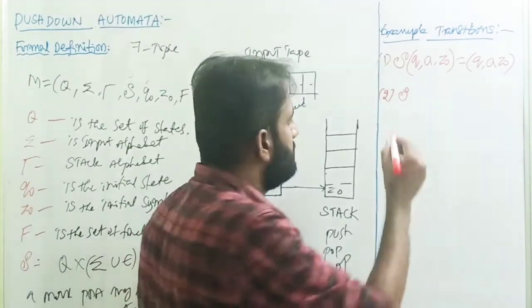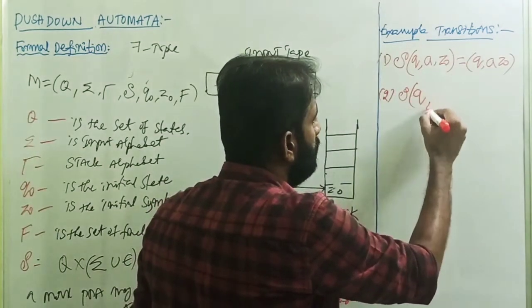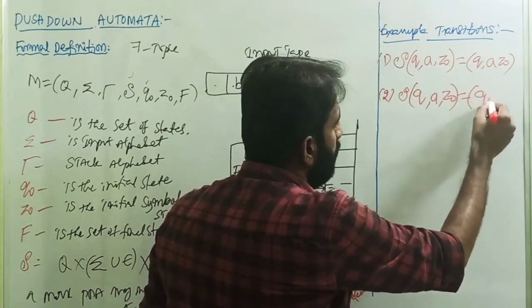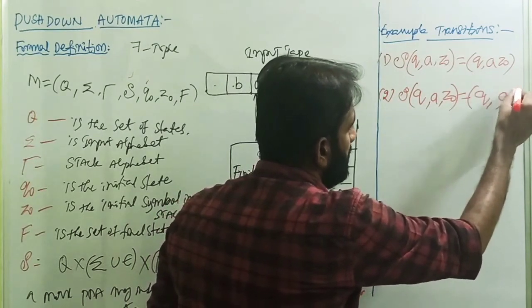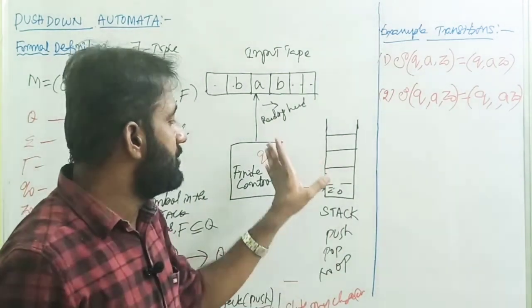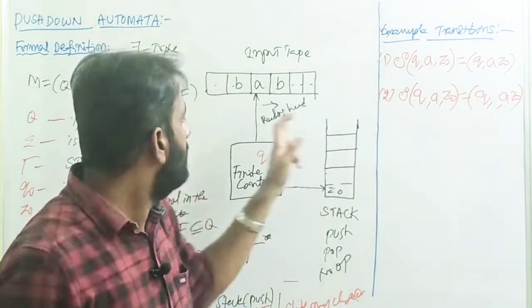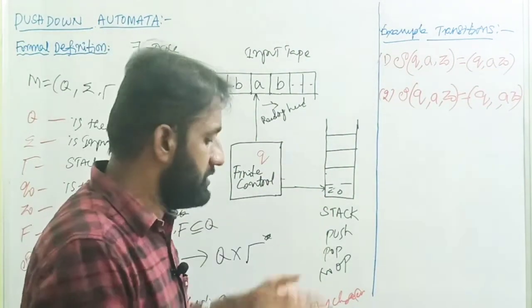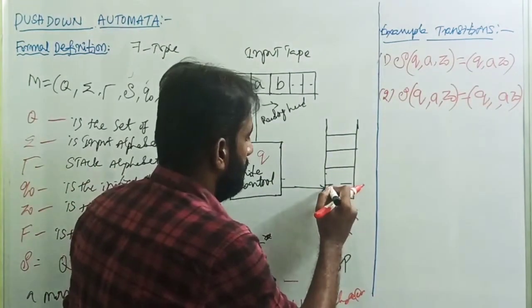Second example transition: transition of (q, a, z0) equals (q1, a z0). What is the meaning of this? The present state of the pushdown automaton is q, the input symbol is a, and the top of the stack is z0.